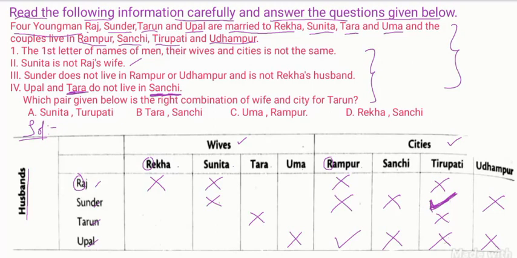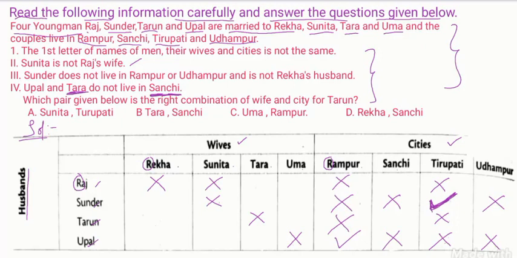Since Upal lives in Rampur, Tarun will not live in Rampur. From here we understand that Sundar is living in Tirupati, Upal is living in Rampur. Next, we have to find out the remaining relationships.